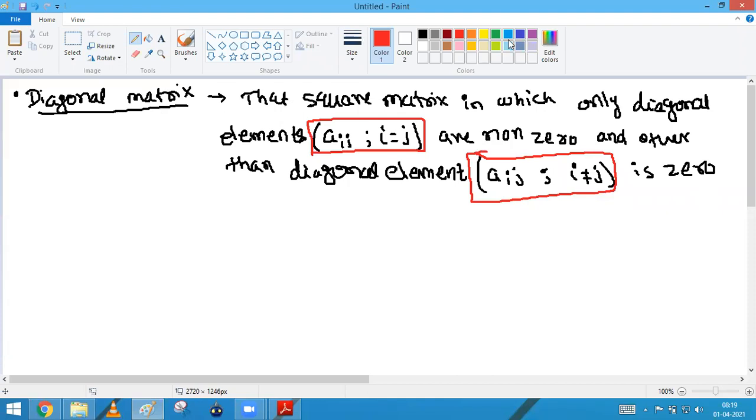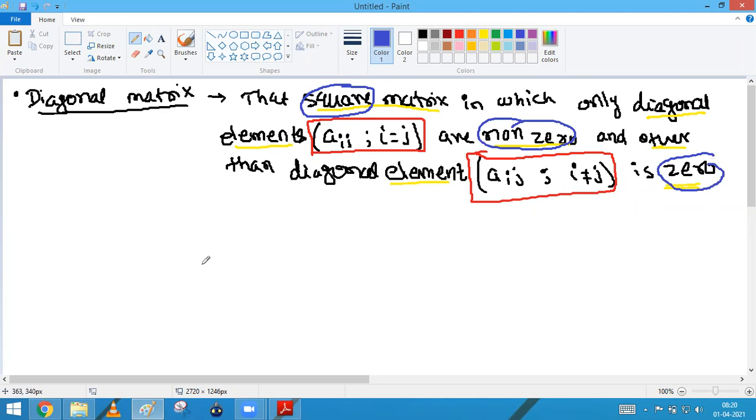The first thing about the diagonal matrix that you have to highlight is that it should be a square matrix. Diagonal elements must be non-zero, and the other elements should be zero. These are the highlight points that you have to remember. First highlight point: square, second: non-zero, and third: zero. You have to talk about these three parts for the diagonal matrices. Clear with this? The square, non-zero, and zero. These three terms you have to remember always.